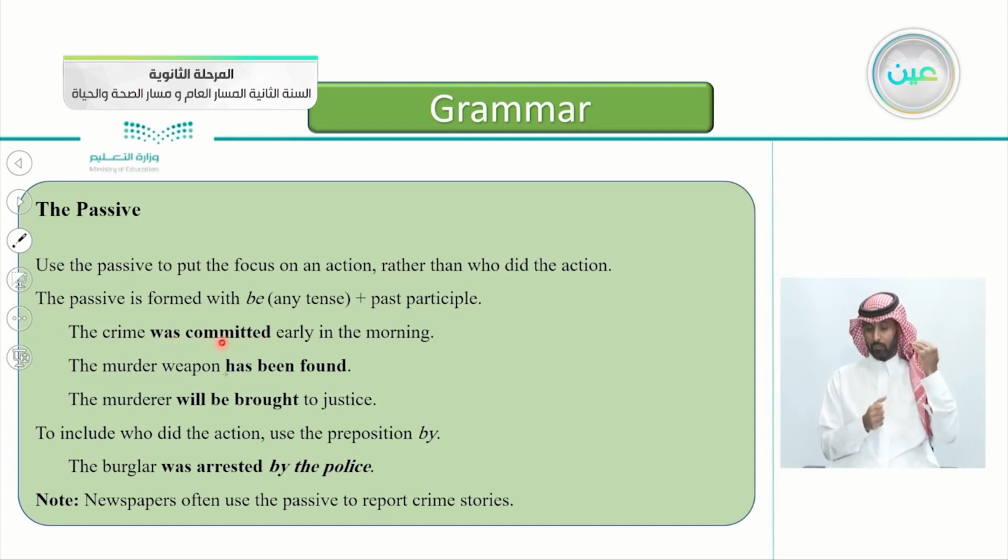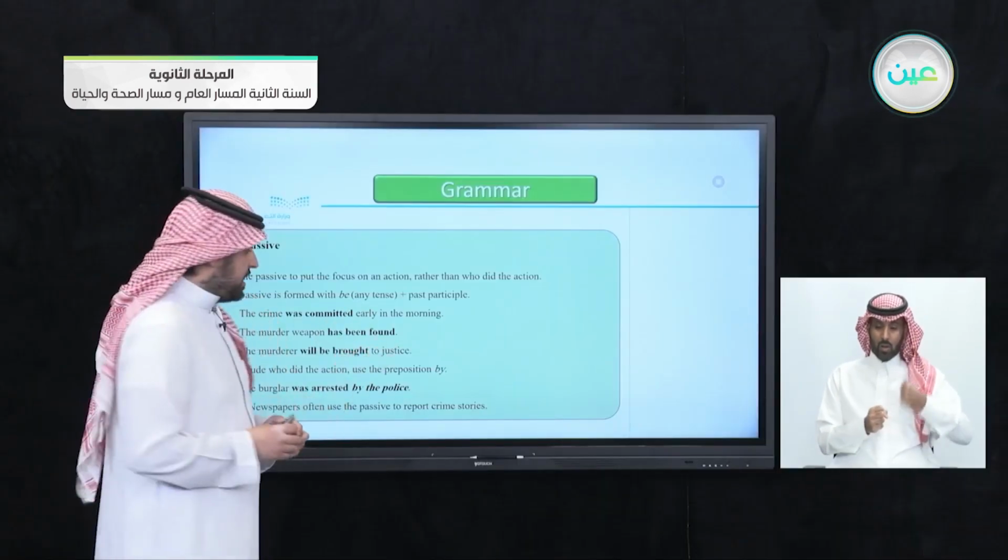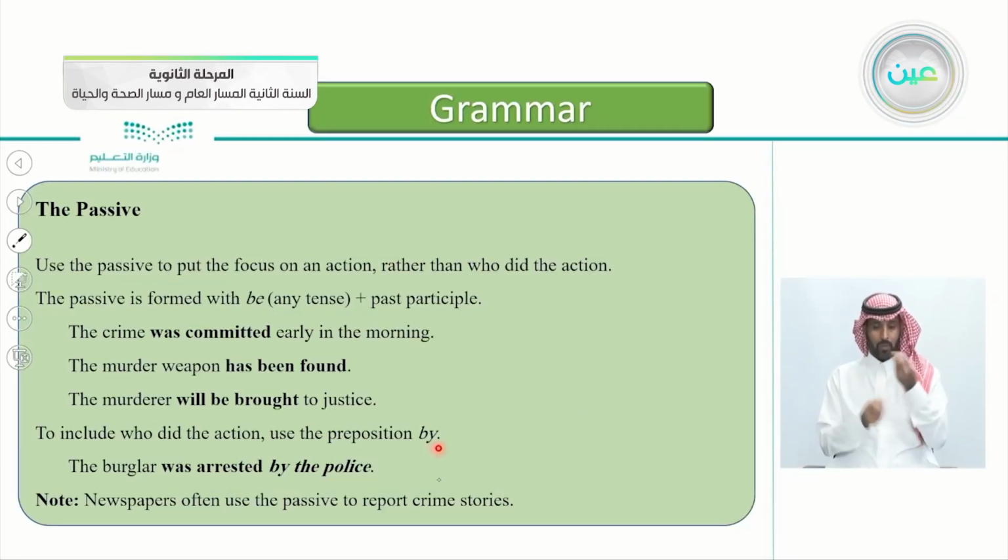The crime was committed early in the morning. The murder weapon has been found. The murderer will be, this is a future tense. The murderer will be brought to justice. To include who did the action, or as we named him, the doer of the action, you just add the word by, and then you could put the name.